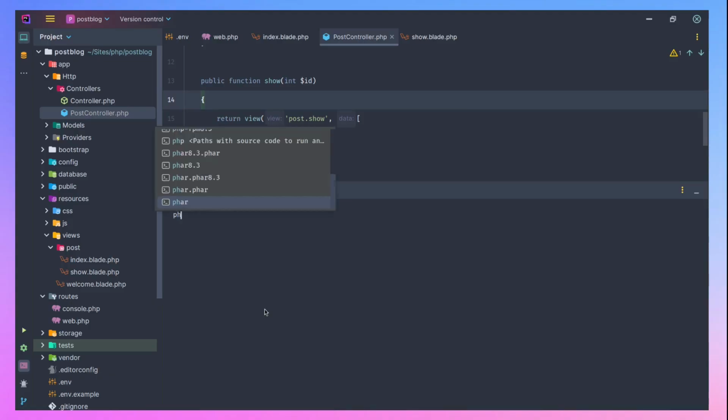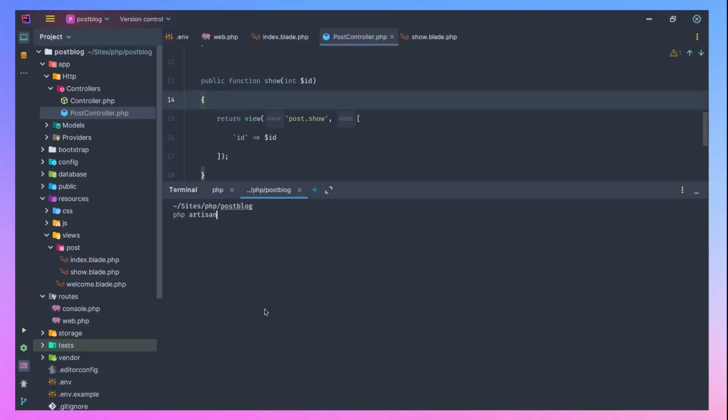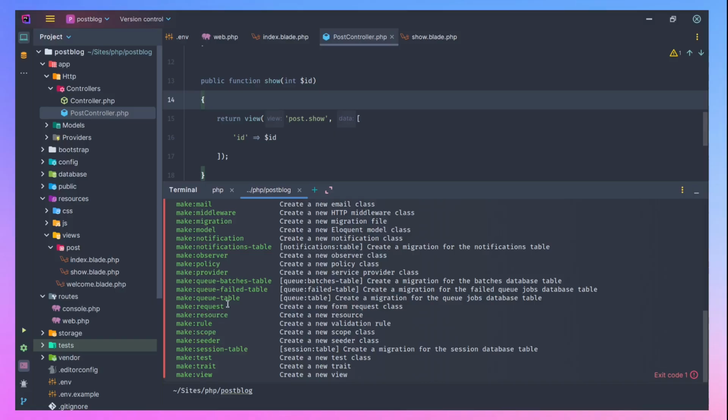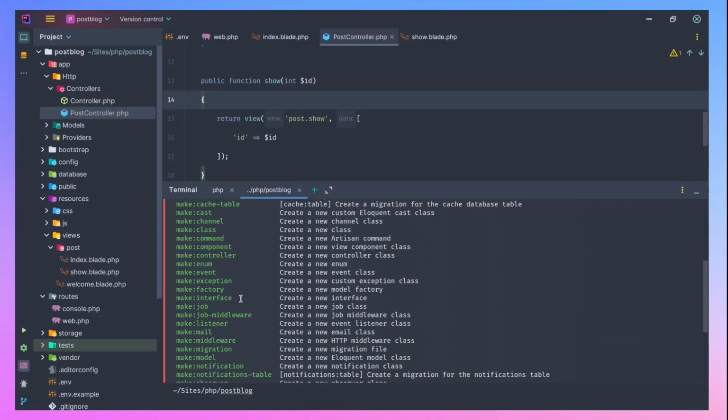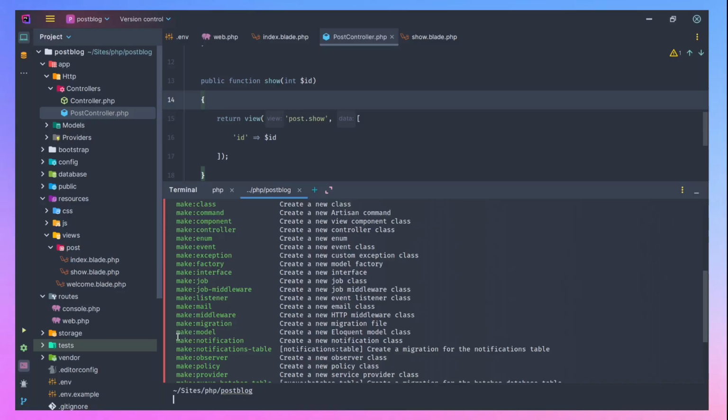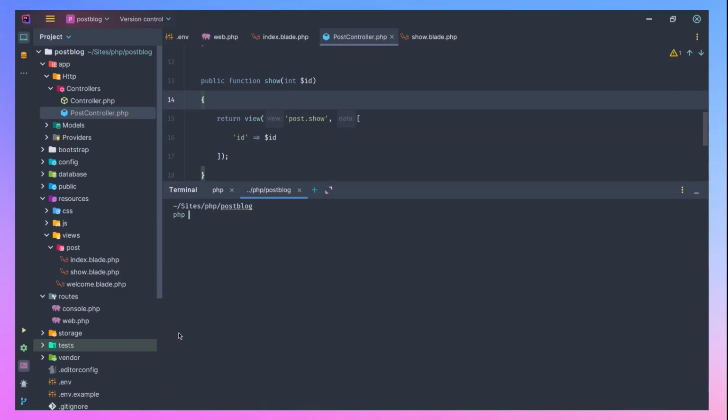So let's come to PHP artisan make. You can see all of the make commands here, but the one we're actually interested in is model. PHP artisan make model.